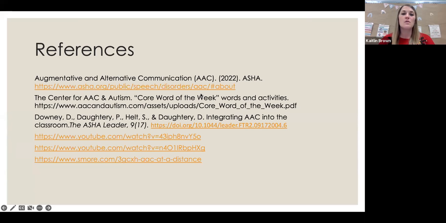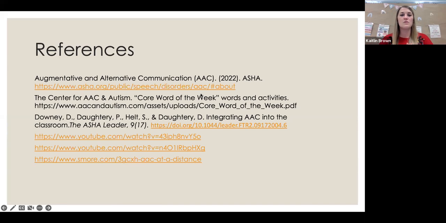So the goal would be starting out from the very, very basic. Let's say their goal is to incorporate the use of AAC into one activity that they do every day in the classroom. Because if you go to them with that list that we went through today of arrival and reading and math and lunch, they're going to be so overwhelmed and they're not going to do any of it.